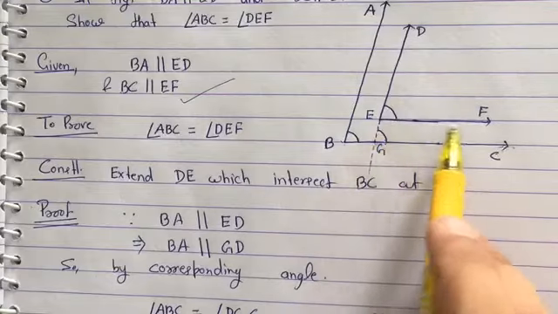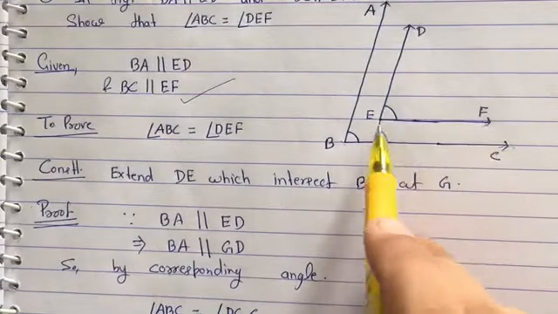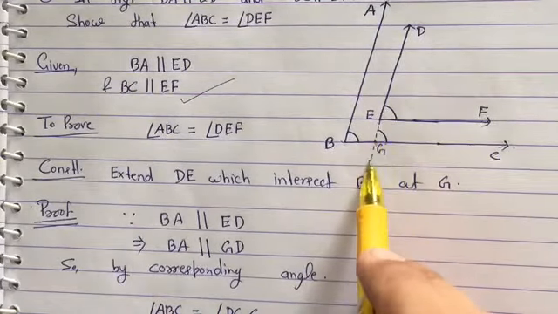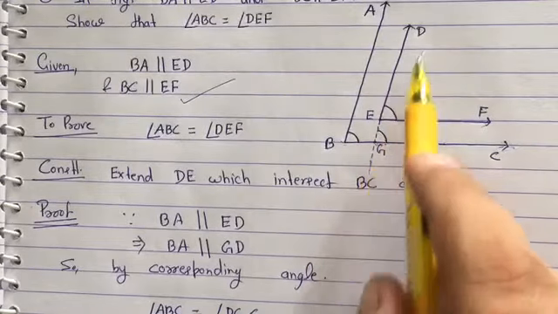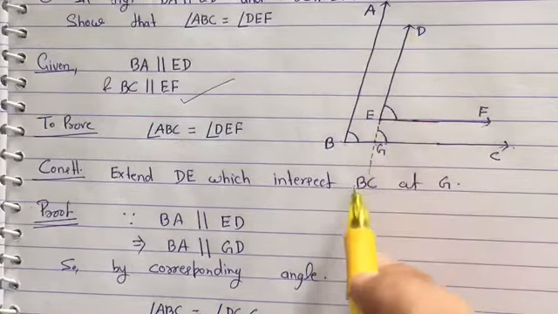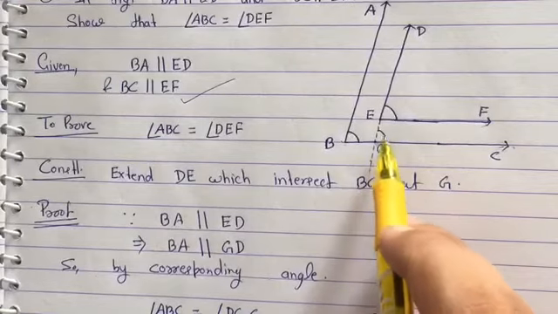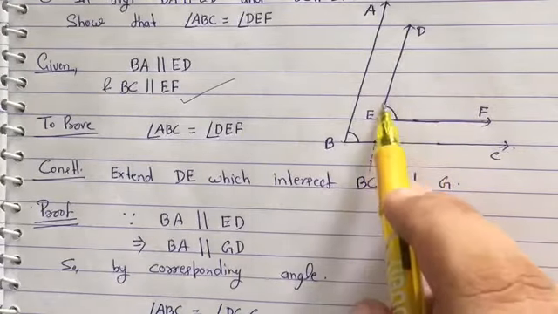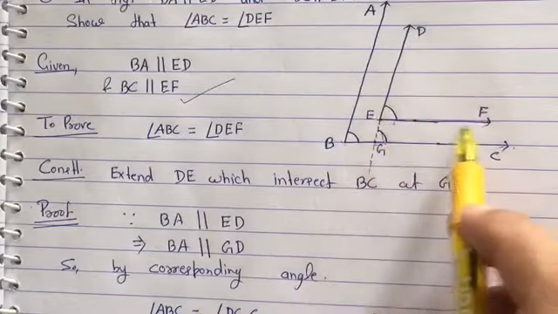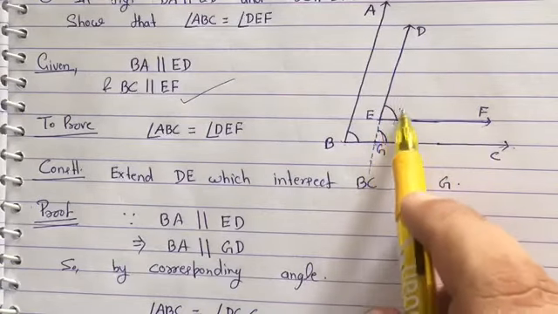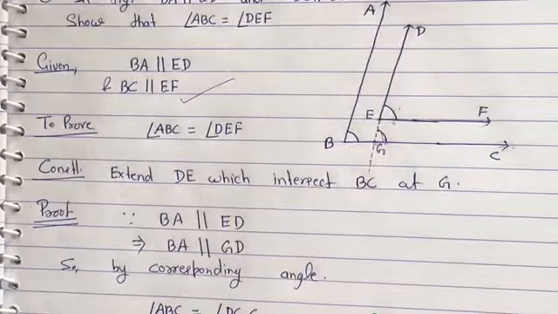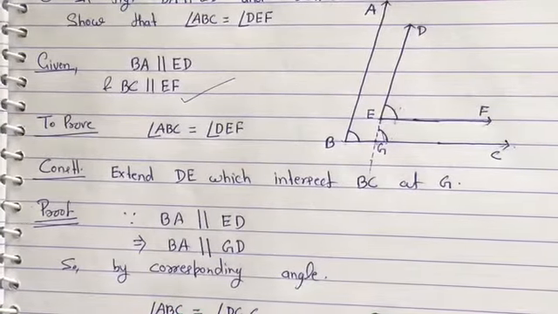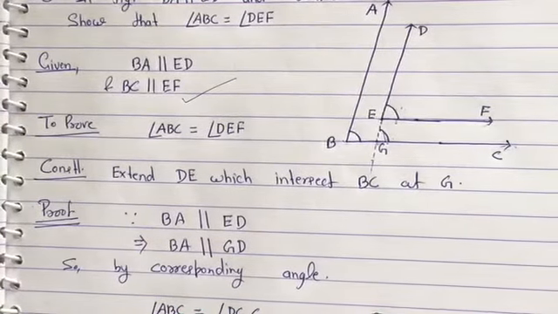And if BC is parallel to EF, then a part of BC, meaning GC, is also parallel to EF, and this line DG works as a transversal. So this angle, angle DGC, and this angle, angle DEF, are again corresponding angles, and in the case of parallel lines corresponding angles are equal.